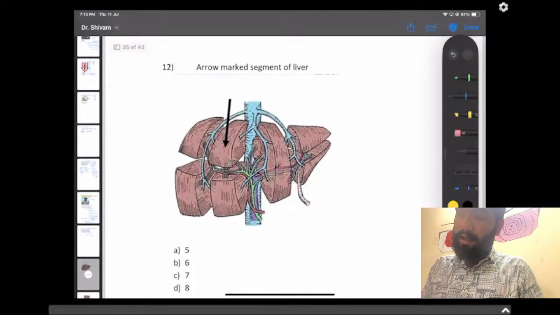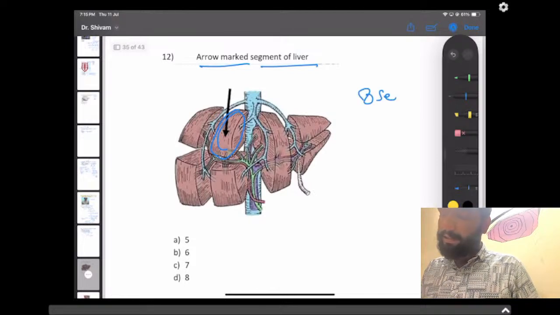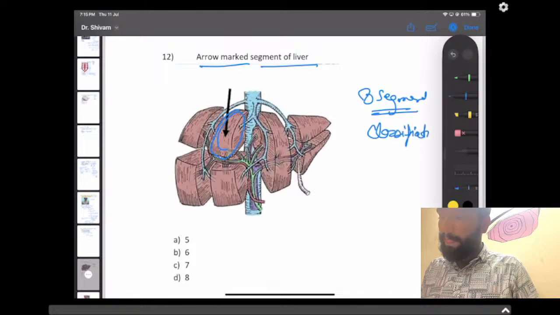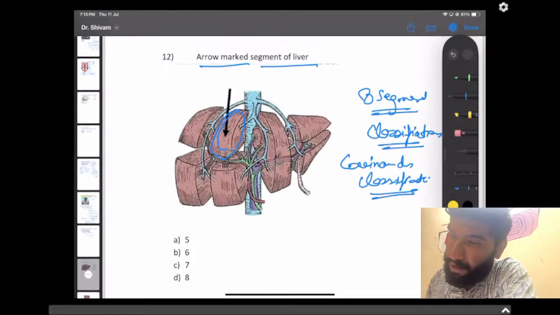Question number 12. Okay, arrow marked segment of the knee. So this segment was marked. As we all know, there are 8 segments. Which classification divides into 8 segments? That is Coinaud's classification. Right, guys? So as you all know, the first is not visible in there. The second, third, this is the fourth A, and this is the fourth B, and this one is fifth. So as you have already learned, 2, 3, 4, then 5, then 6, then 7 here, then 8 is this one.